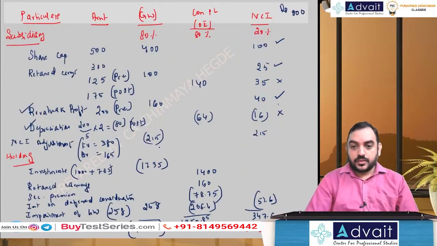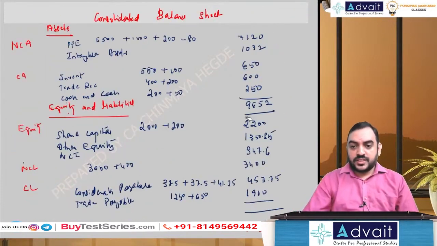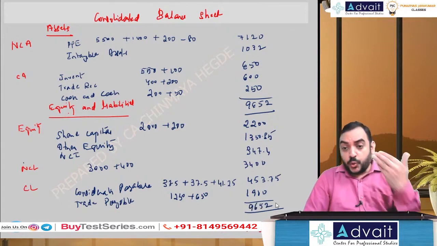Sorry, NCI you get is 347.4. I'm sorry. NCI is 347.4. That's the typing mistake, writing mistake. I think now you get 9652. So that's it. Balance sheet tallied, including explanation.